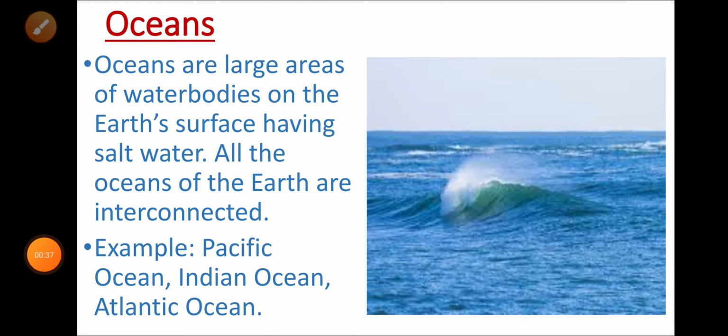Now look at the picture. It shows an ocean. Oceans are large areas of water bodies on the earth's surface having salt water. All the oceans of the earth are interconnected. Some examples: Pacific Ocean, Indian Ocean, Atlantic Ocean.